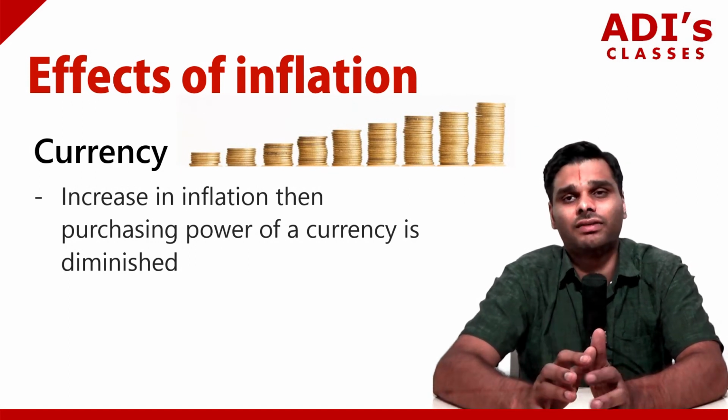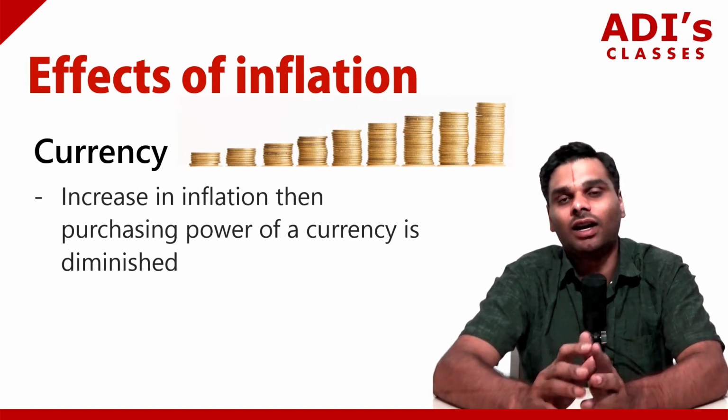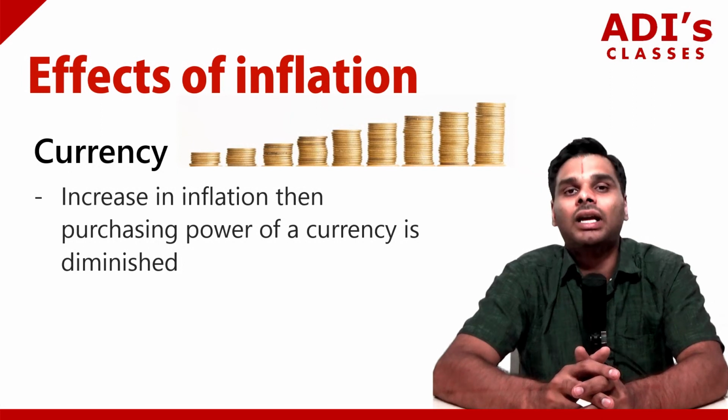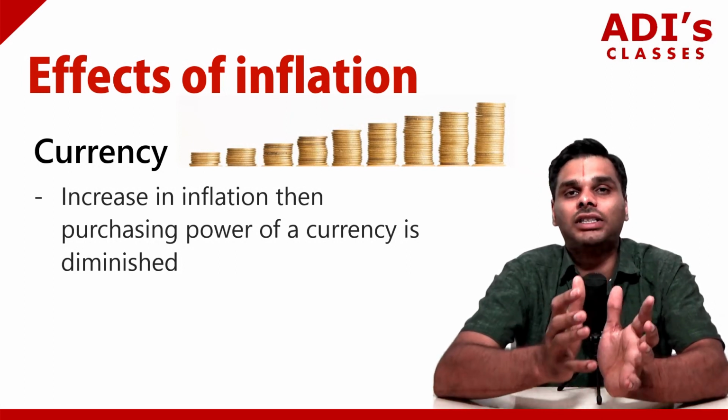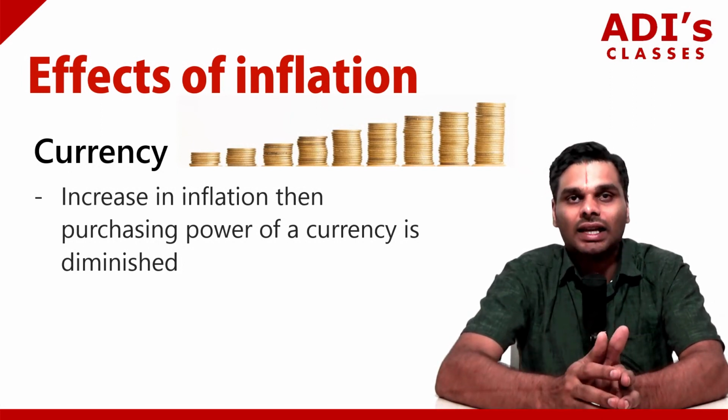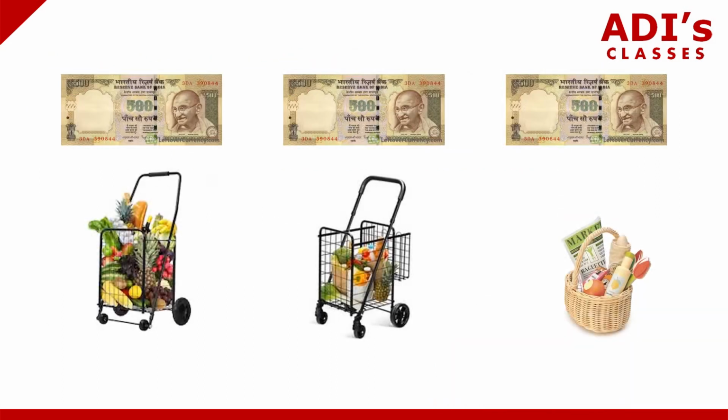This is how inflation works on goods, services, and on currency. So if you look at how much grocery you could buy with 5,000 rupees in the year 2000, and in the year 2010 with 5,000 rupees, and in the year 2020 with 5,000 rupees, then you would understand the difference.